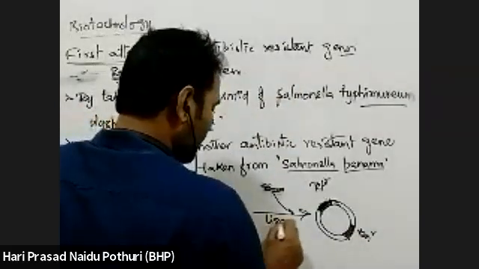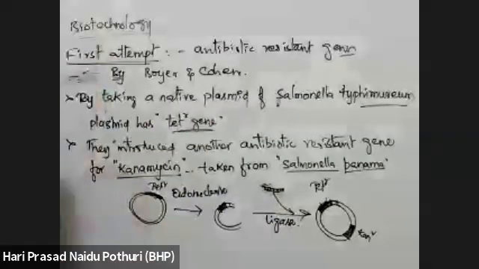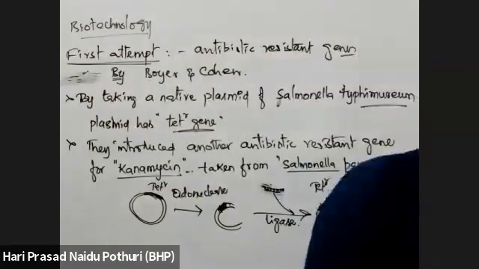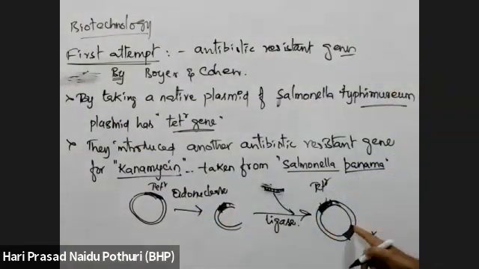This was done by using ligase enzyme. Okay. So by using endonuclease and ligase, what they discovered earlier, they constructed the first rDNA molecule.